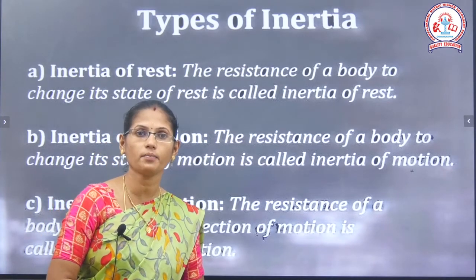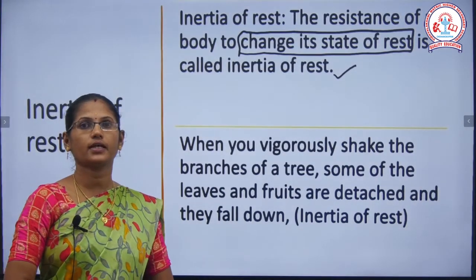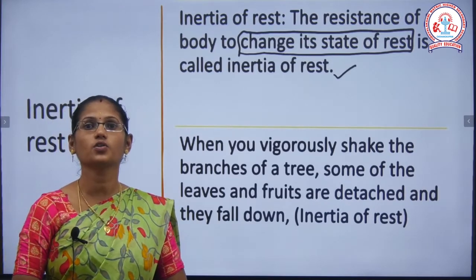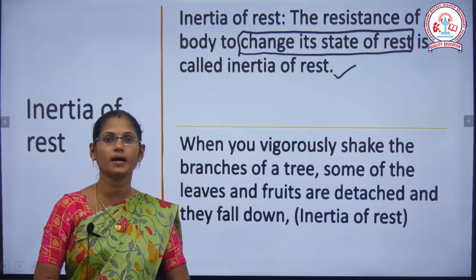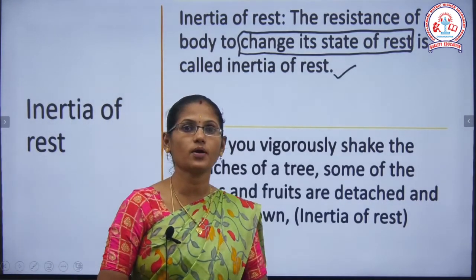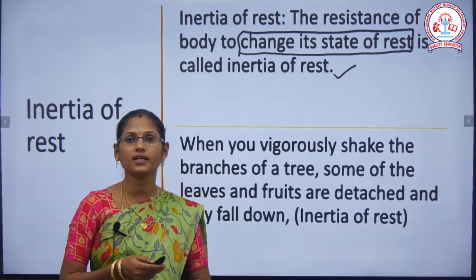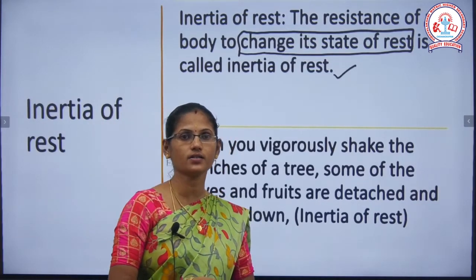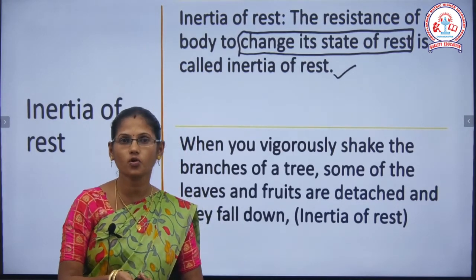We will discuss one by one. First, inertia of rest. In the previous slide I explained, what is inertia of rest? The resistance to change its state of rest is called inertia of rest. I gave one example: when you consider a branch of a tree and you shake the tree, some of the leaves and fruits fall down. So what is the reason? It is the inertia of rest. The rest condition changes to a motion condition.